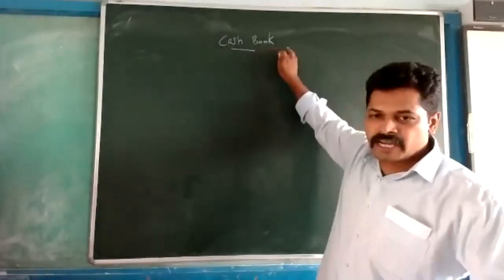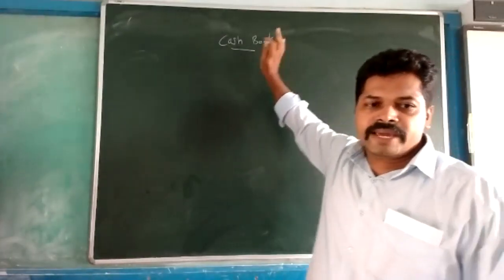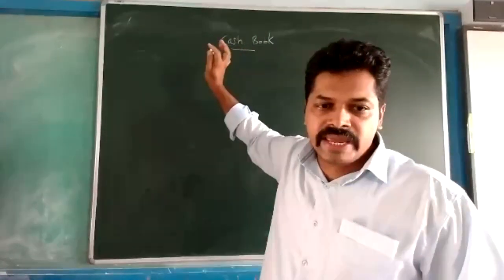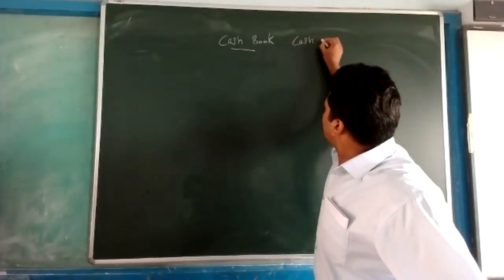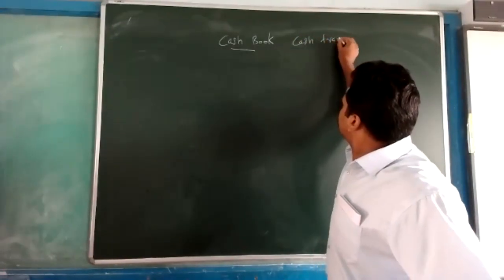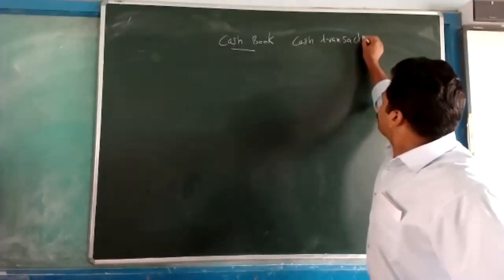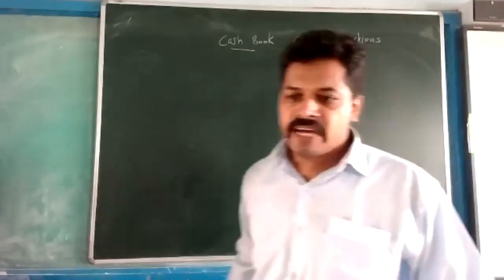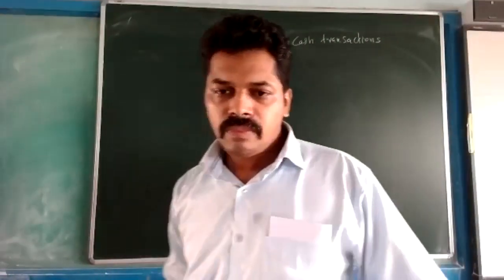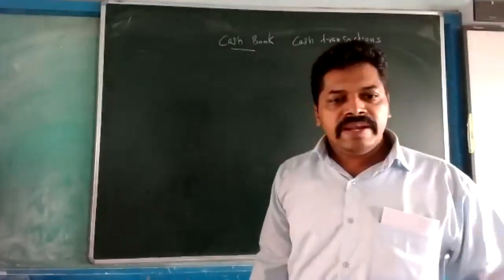Then we are coming to the cash book. In the cash book, we are recording only cash transactions. Only cash transactions we are taking in the cash book. There are many types of cash book.